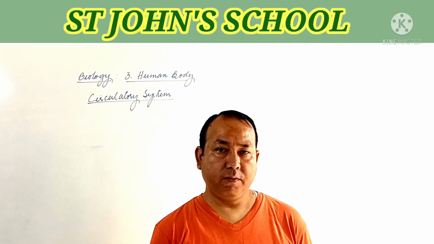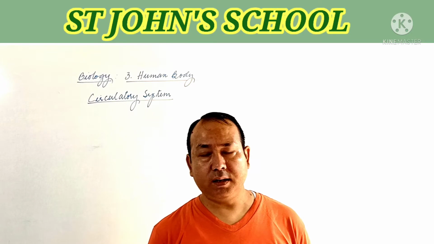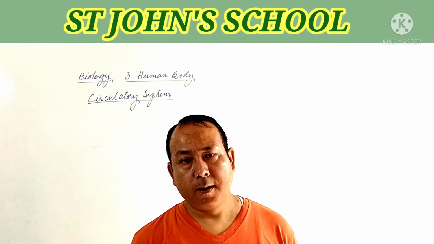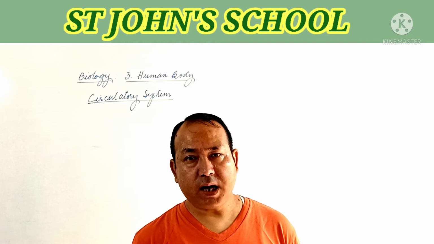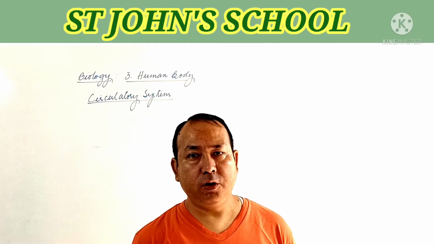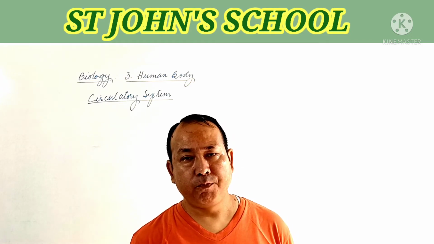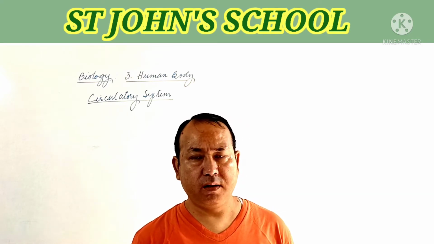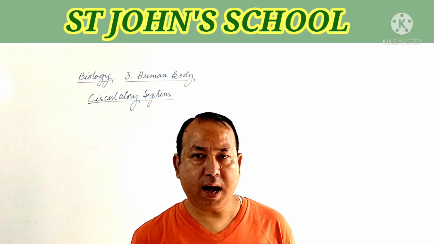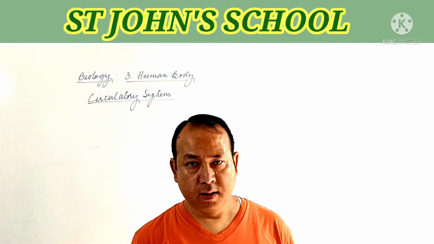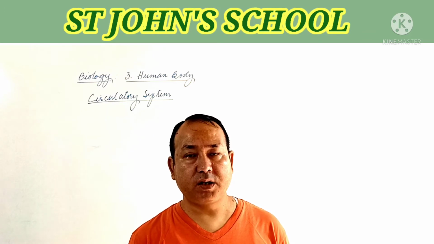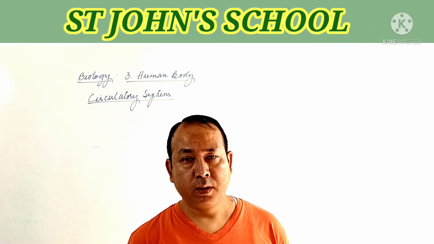Today I am with a new topic again, that is circulatory system in human being. So far in this chapter, chapter number 3, human body organ system, we have studied about digestive system, how our food is digested, and then after that we learn how do we respire, that is respiratory system. Now comes the next organ system, that is circulatory system.